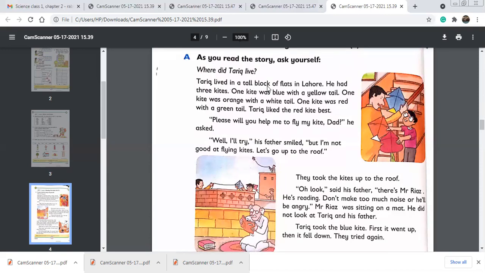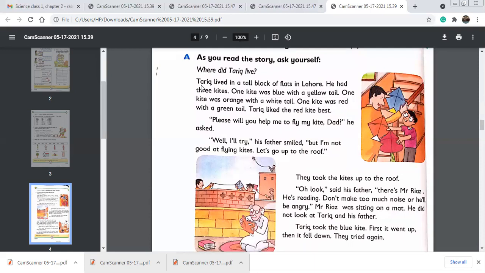Tariq lived in a tall block of flats in Lahore. So Tariq lives in Lahore in flats, a tall block of flats. He had 3 kites. One kite was blue with a yellow tail. Okay, now Tariq, first tell me, what is Tariq? Tariq is the name of a boy, so it is a proper noun. Tariq is a proper noun because it is the name of a boy.